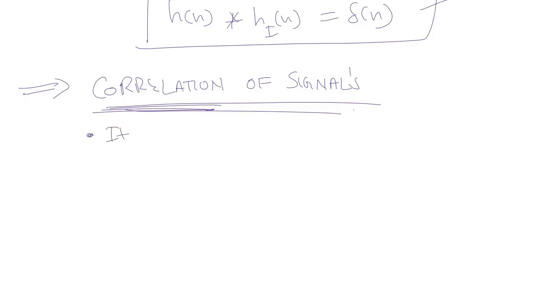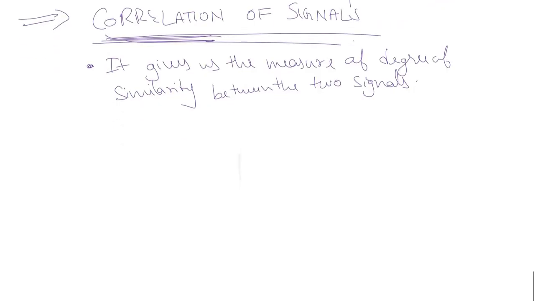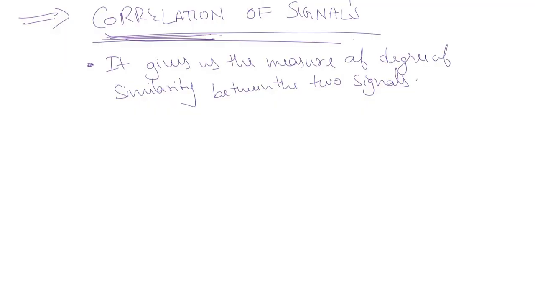So it gives us the measure of the degree of similarity between the two signals. This is the purpose of correlation. It is used to find out the degree of similarity between the two signals. Now let us analyze different types of correlation one by one. First one is the cross correlation function of energy signals.